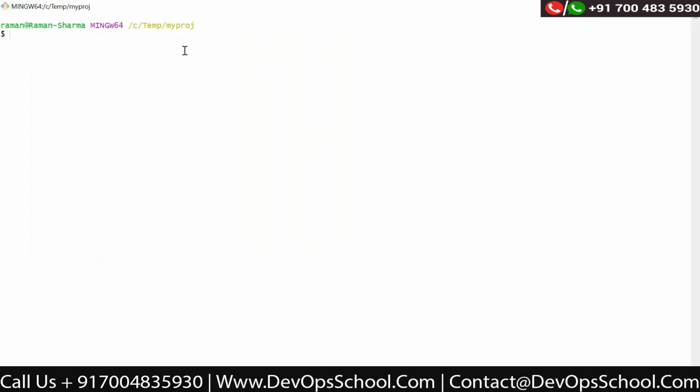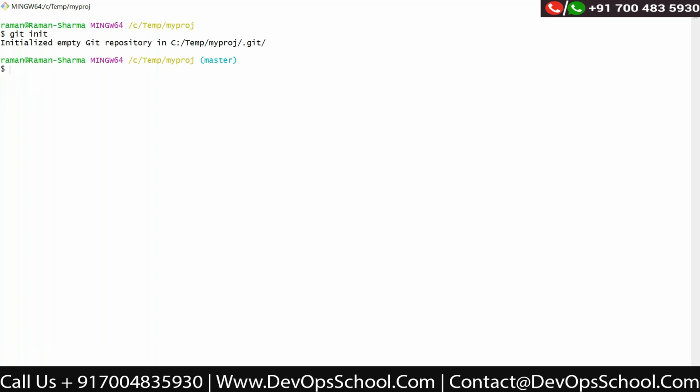And here, you need to write one command. So, for example, this is my directory, which is my project directory. In this directory, I want to store my project files, and I want to keep track of its version on my local system. So for that, I will create a local repository. The first command which you need to write is the git init command.